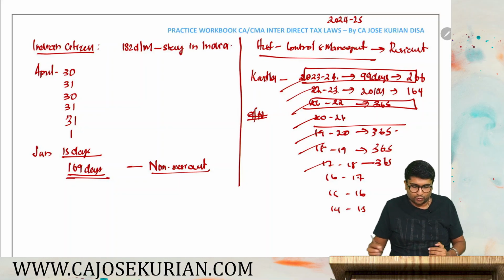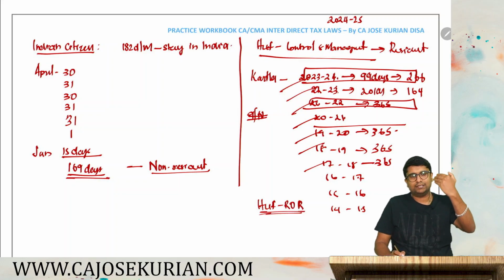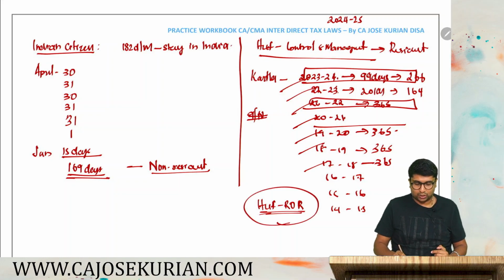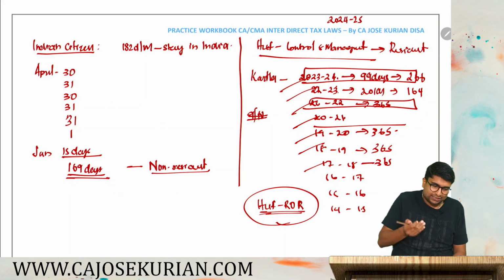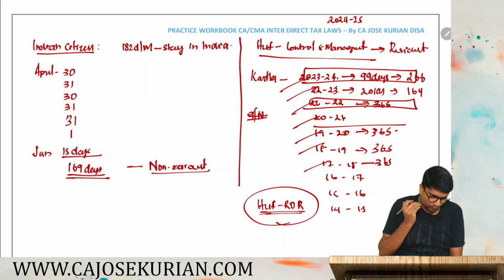So what we can conclude is HUF is a resident and ordinary resident, because HUF is getting control from India either wholly or partly, plus the Karta is not satisfying 9 out of 10 as well as 729 days or less stay in India. So HUF will become ROR. Karta is an NR. Now the Karta's personal income information has been given. You need to compute the total income of that Karta as well.